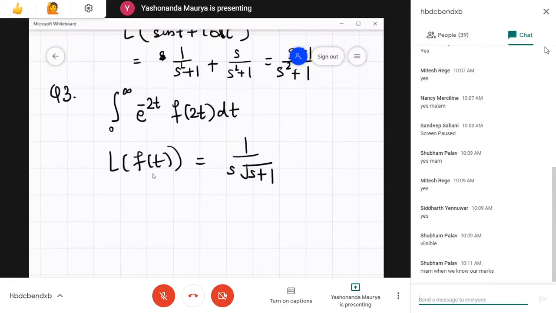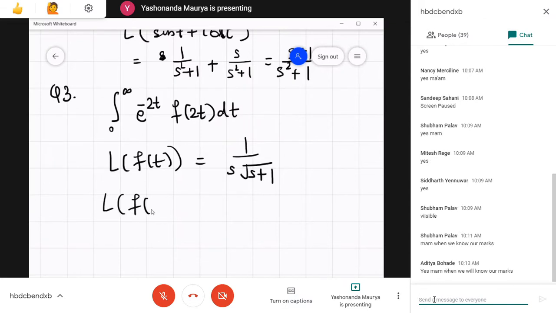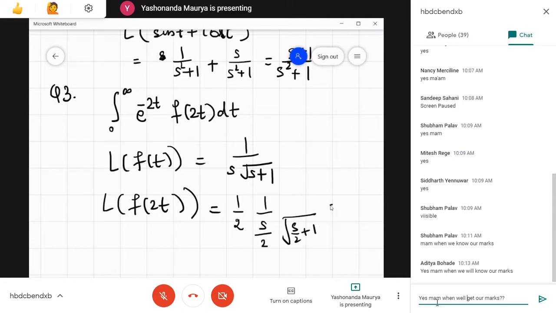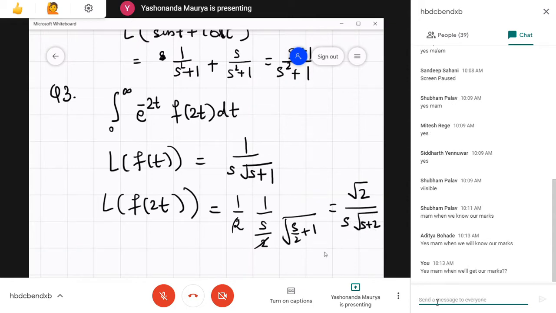Now using this expression we can find Laplace of f of 2t. Using the change of scale property, what we get over here is 1 upon 2, wherever s is there, it will be replaced by s by 2. So this actually turns out to be, this 2 goes up, and here what we get is square root 2 divided by s into s plus 2.